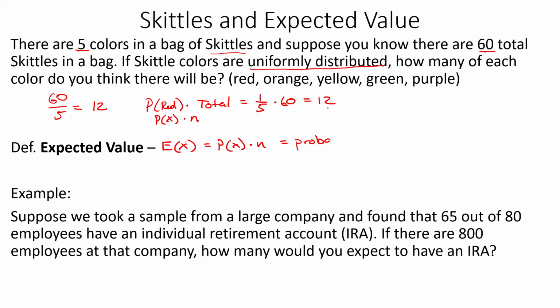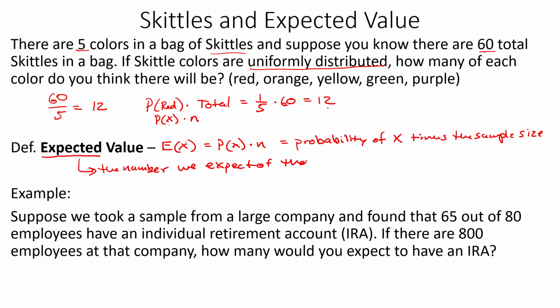I'll write it out in words here. Probability of whatever x is times the sample size. And that gives us how many we expect, the expected value. The number we expect of that event, whatever event we're talking about, like event X. X could stand for whatever we want.